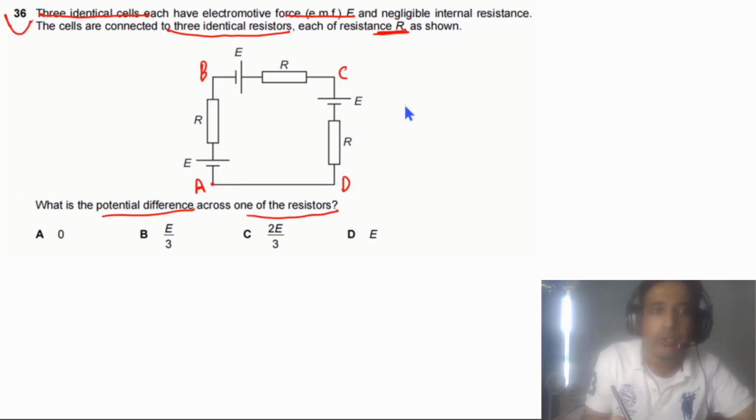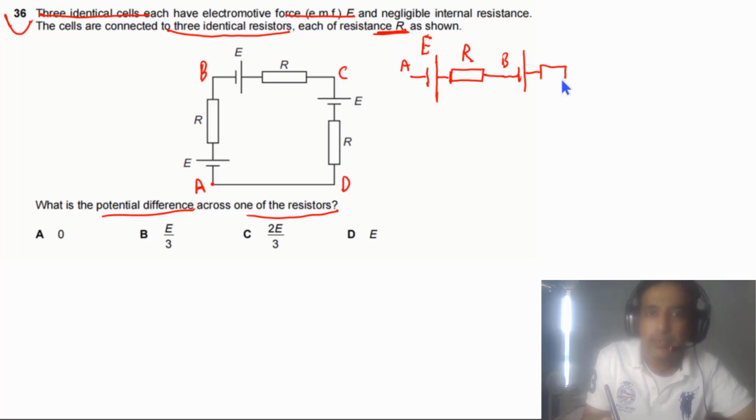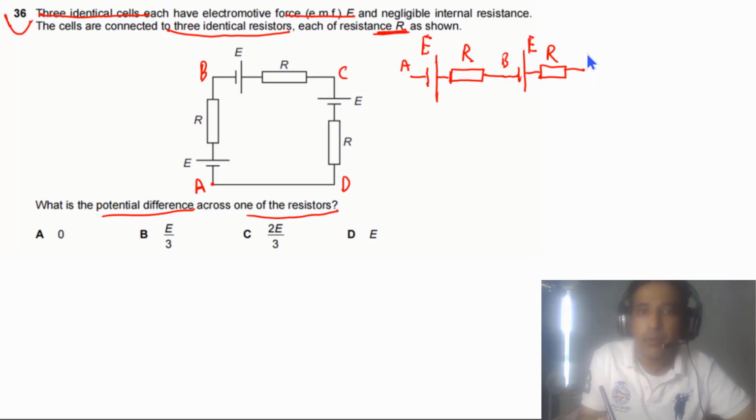So we can redraw this circuit. First of all, between A and B we have one cell. This is the negative terminal, then the positive terminal, and after that we have one resistor. Resistance of this one is capital R, EMF of this one is capital E. After point B we have the negative terminal of the cell, and we have another resistor. Resistance of this one is capital R, EMF of this one is capital E. So here we have point C.